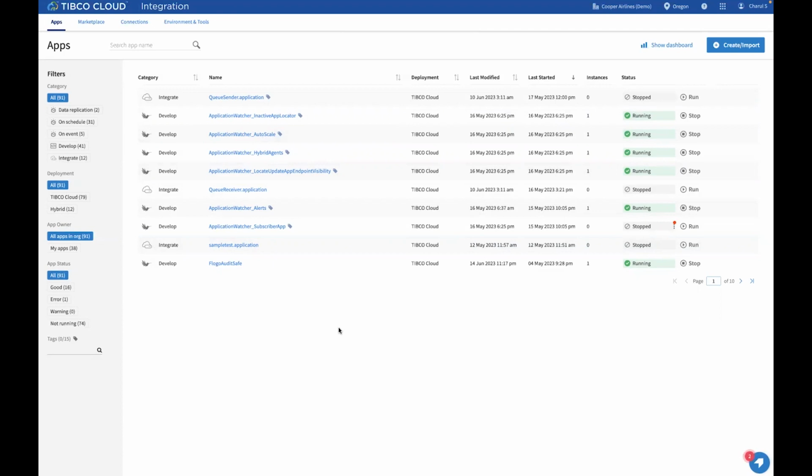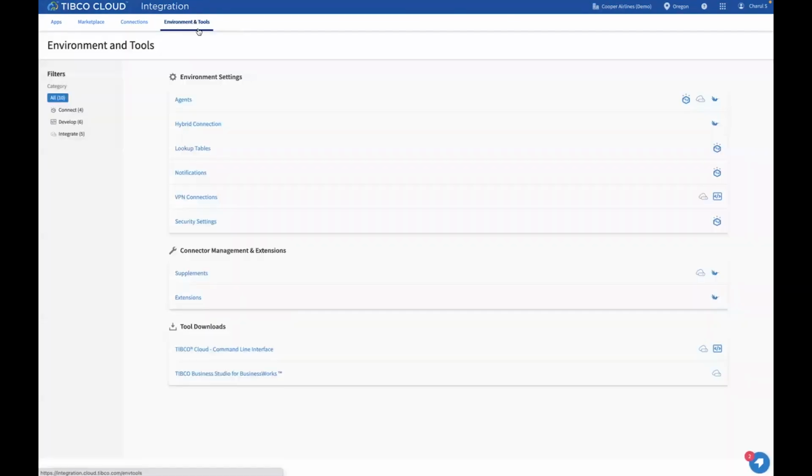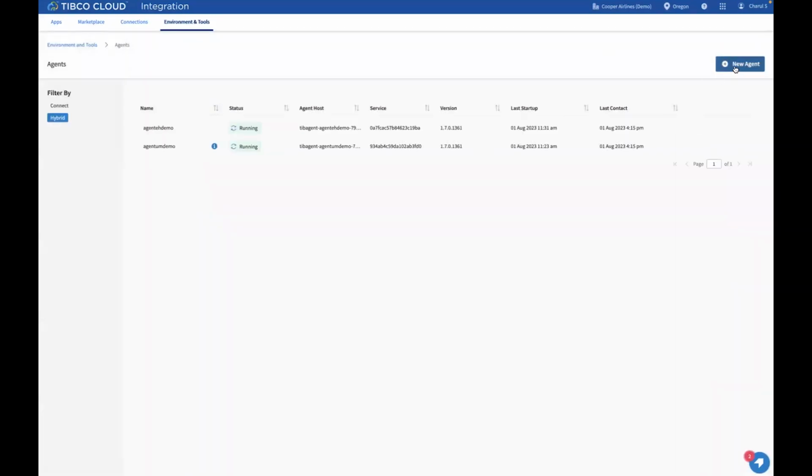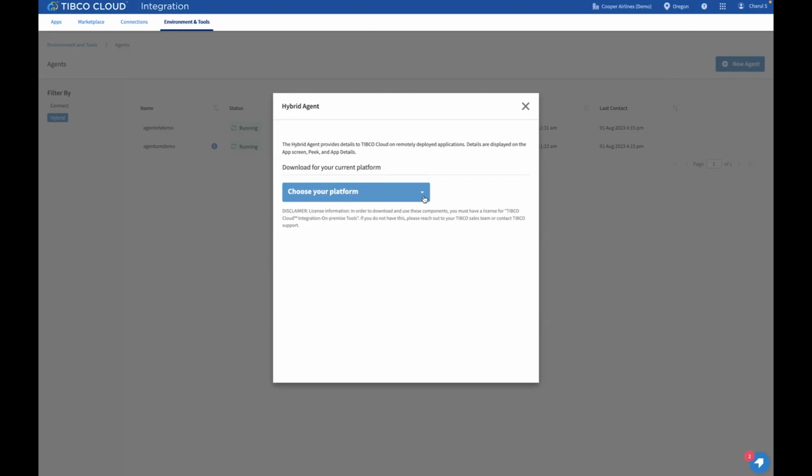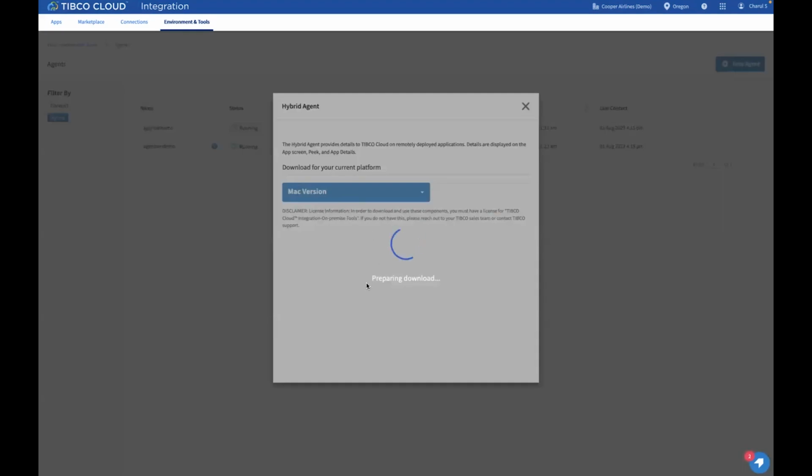Let's start with downloading the hybrid agent from TCI. This is the TCI dashboard from where you can download the hybrid agent and then monitor and manage your remote business work applications. For downloading the hybrid agent, you need to go to environment and tools. Now click on new agent and choose hybrid. You can choose the platform, whatever you want, and download the hybrid agent. I have already downloaded the hybrid agent in order to save time.